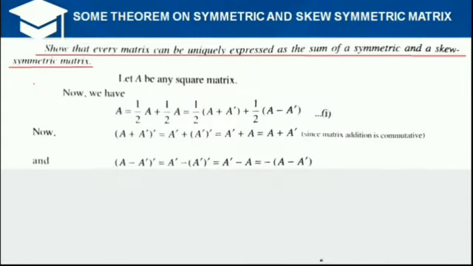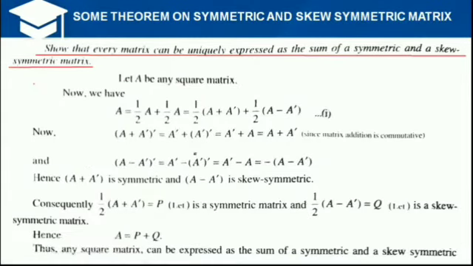Now the next theorem on symmetric and skew symmetric matrices: any square matrix can be uniquely expressed as the sum of a symmetric and a skew symmetric matrix. Let's see the proof. Let A be a square matrix. A can be written as half A plus half A, and again we add the transpose of A with A and minus the transpose of A in the next term.